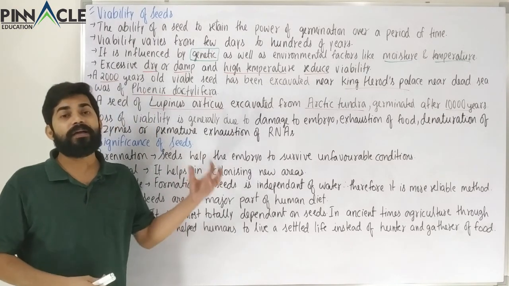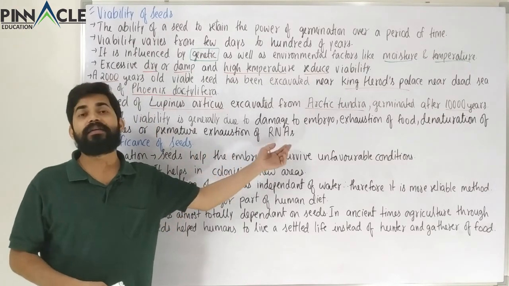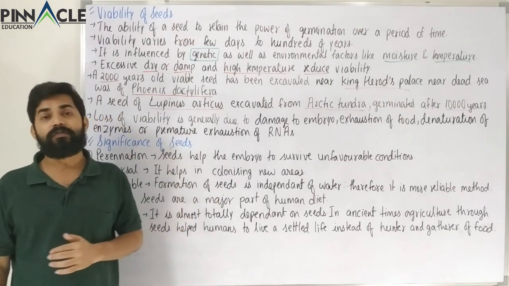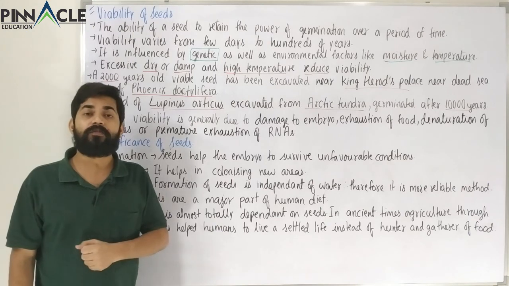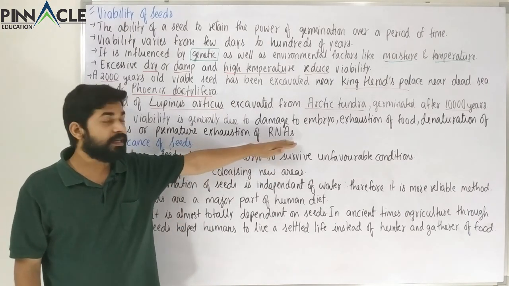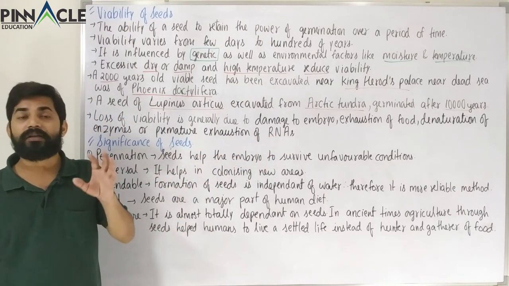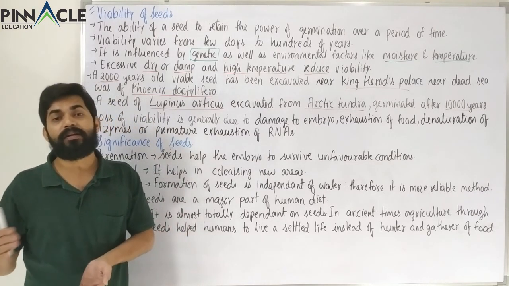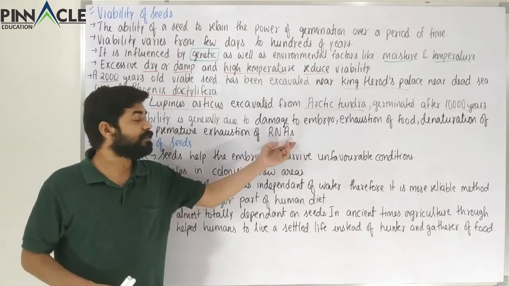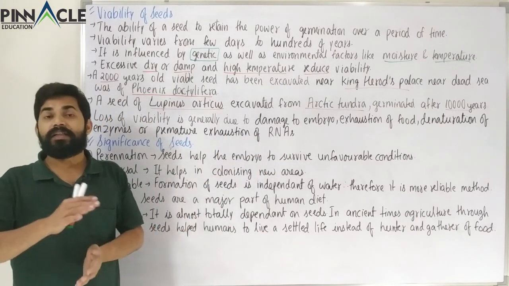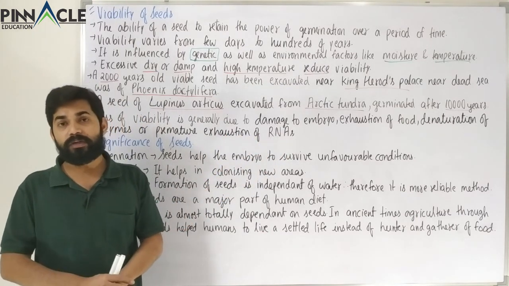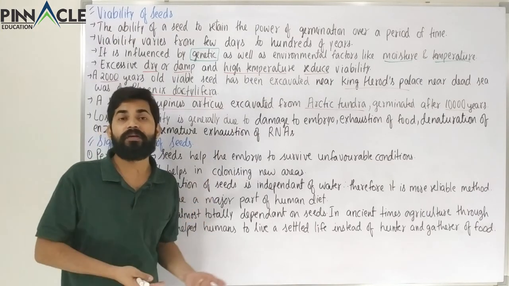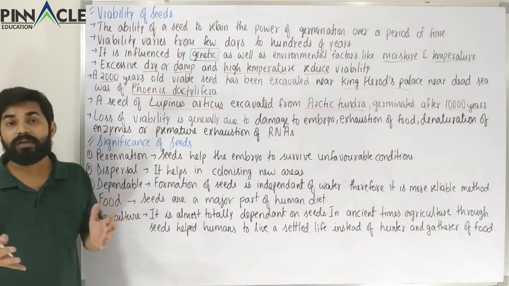In a dormant seed, the formation of RNAs is very less as compared to other parts of the plant, or the other phases of the life of a plant. So the RNAs in the dormant seed could get exhausted before the seed germinates. If the seed's RNAs get exhausted, then the seed will not be able to form proteins, and then it will not be viable. That is, it won't be able to produce a new plant.